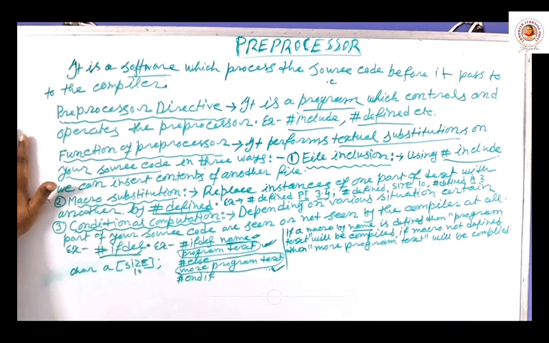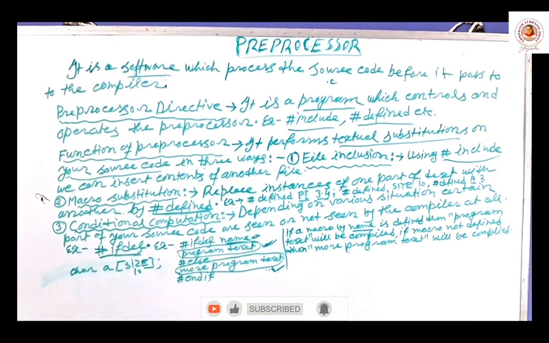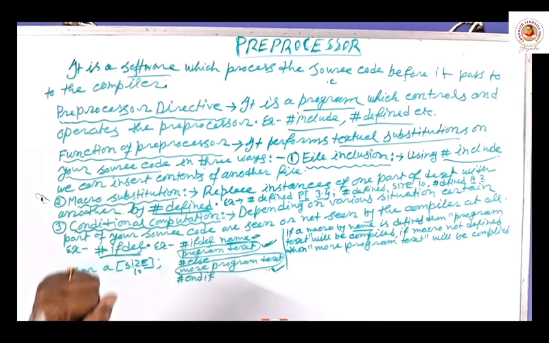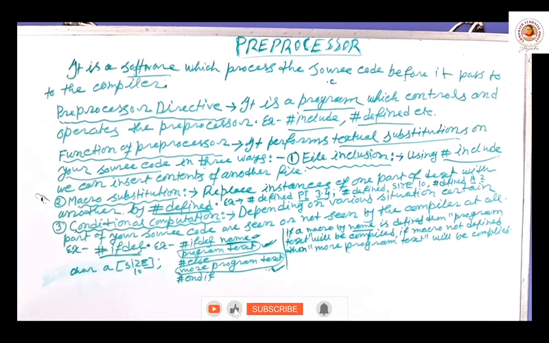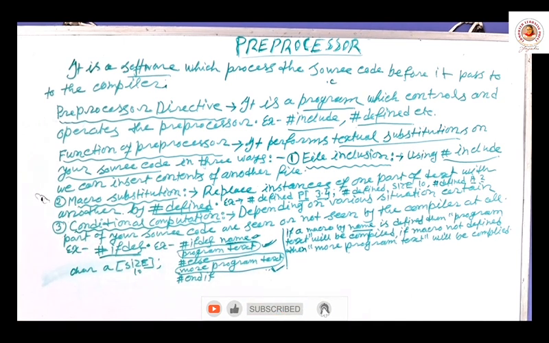Okay, so this is the preprocessor, and this is my last chapter of my C language. So you have gone through 14 chapters in C language, and this is the last chapter of your C language. So the last chapter is preprocessor.